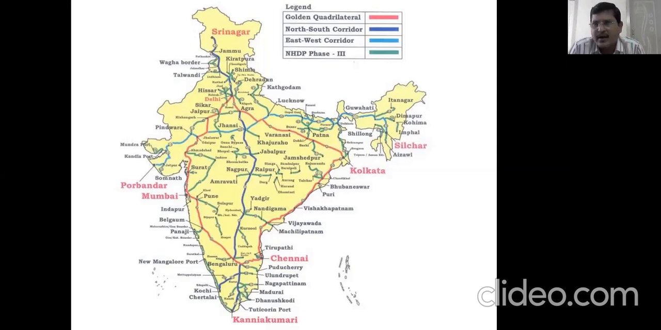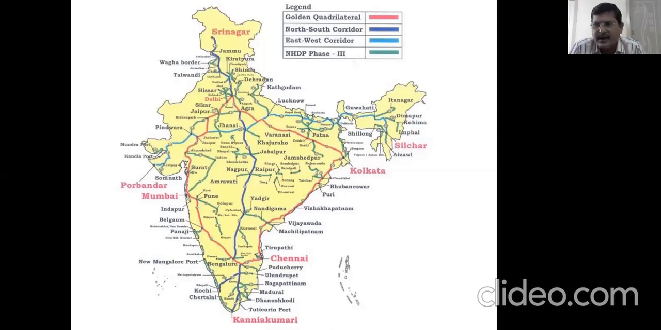So how are the major roads built in our country? First, we shall go with the golden quadrilateral. And in mathematics, you are studying quadrilateral. What is a quadrilateral? It doesn't have any specific shape.